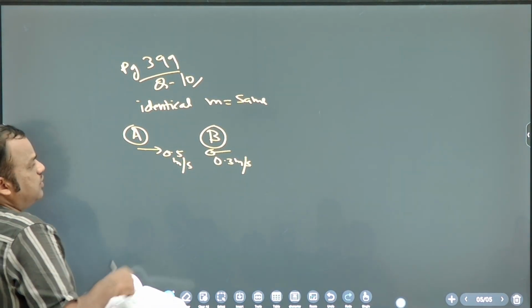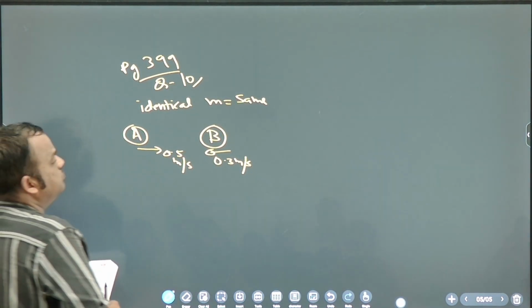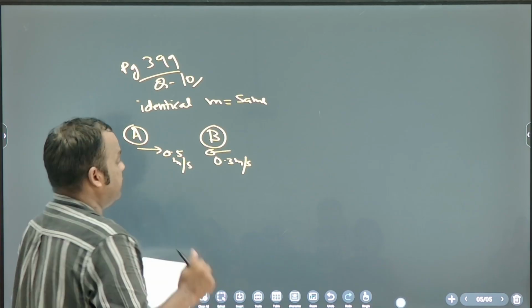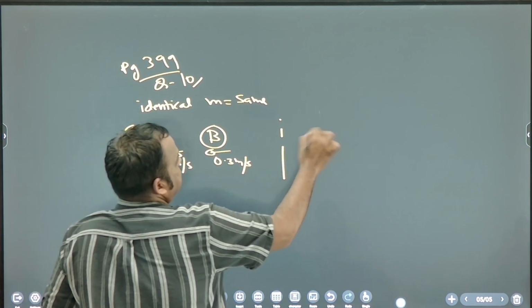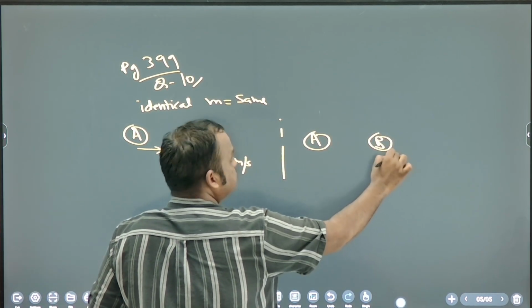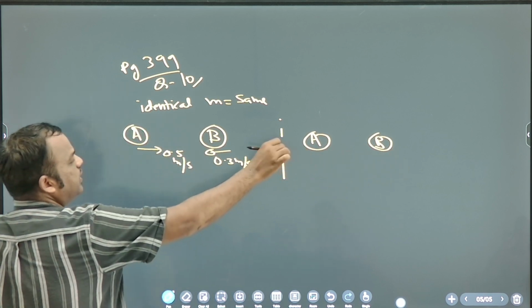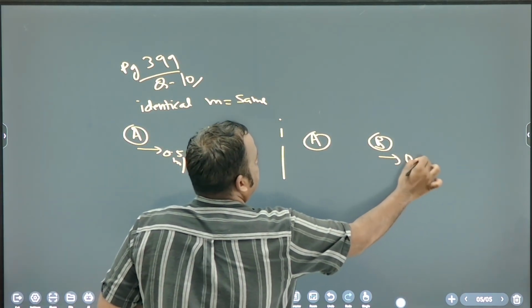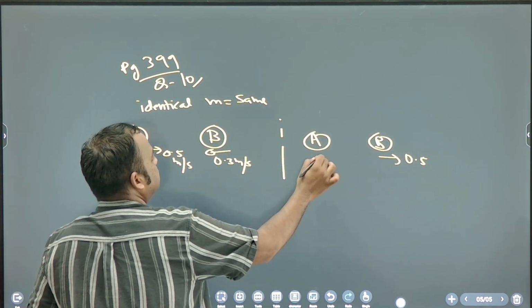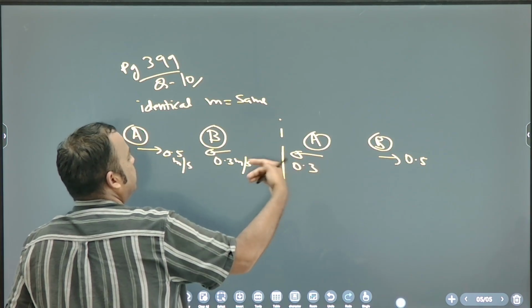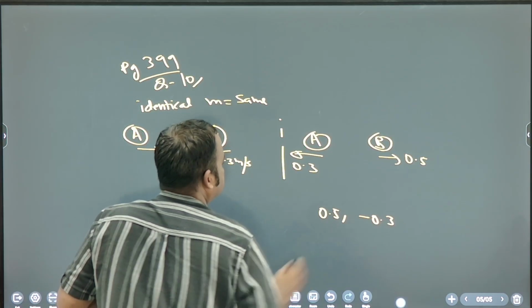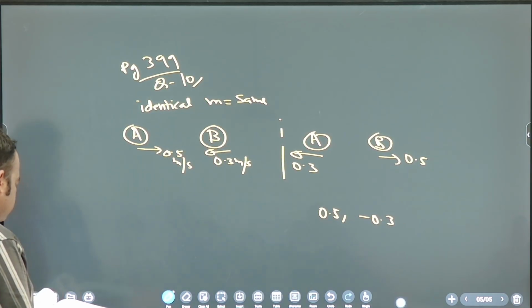So what are the velocities of B and A after collision? First you tell me B. What is the velocity of B after collision? 0.5. And what is the velocity of A after collision? 0.3 left. So your answer is 0.5, minus 0.3.